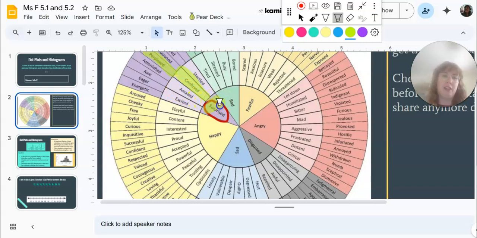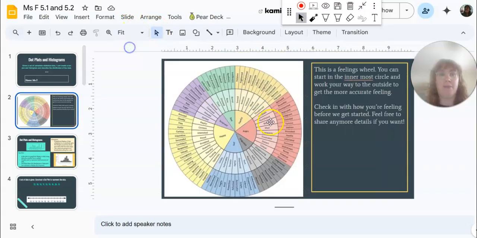So you're allowed to travel in and out of the circle to get what your core emotion is and to find a more descriptive word to describe how you're feeling. Okay. So instead of just saying, I feel bad, maybe it's because you're busy or you're tired, right? There's different words that can be related to a bad feeling.